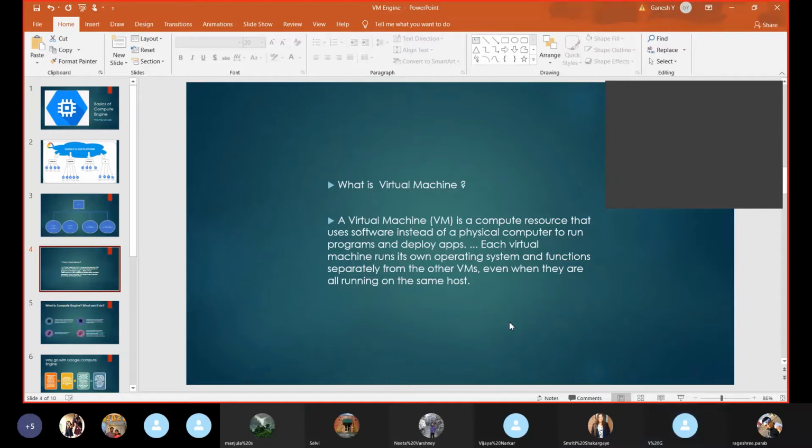But that is sufficient for a standalone PC. Why do we need a cloud? Suppose we are hosting an e-commerce application, where the traffic is unpredictable. Sometimes it is very low and sometimes it is very high.